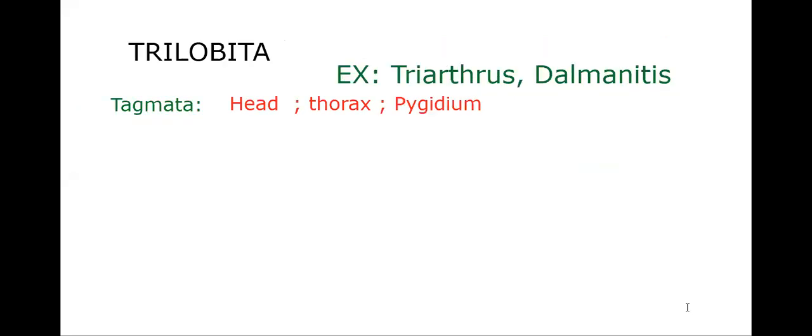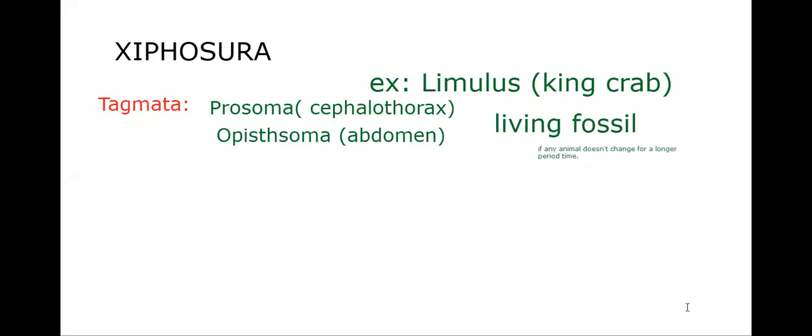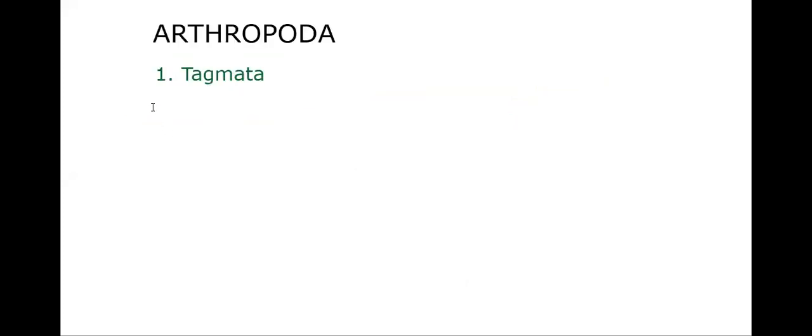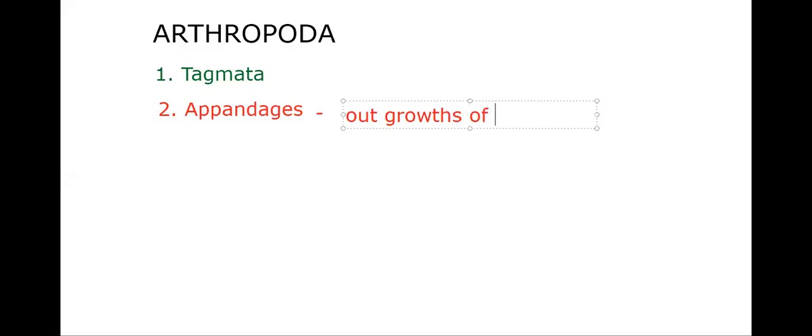From here, I am excluding Trilobita, and whatever leftover characters we'll discuss afterwards. The second item I am taking is appendages. That is a very important item. 60% of characters will be completed with appendages only, so if you learn appendages in phylum Arthropoda, most of it is completed. What is an appendage? Outgrowths of the body are called appendages.